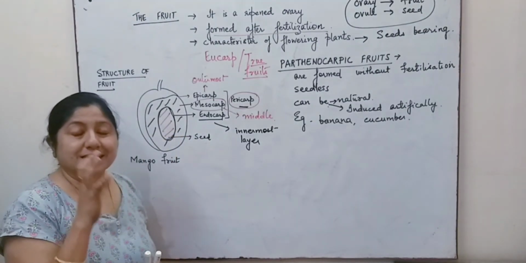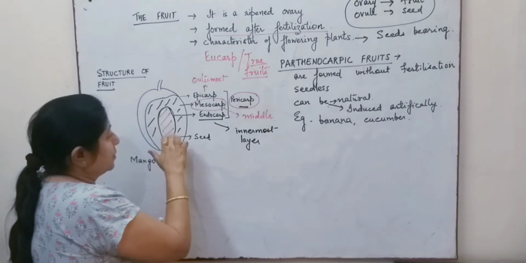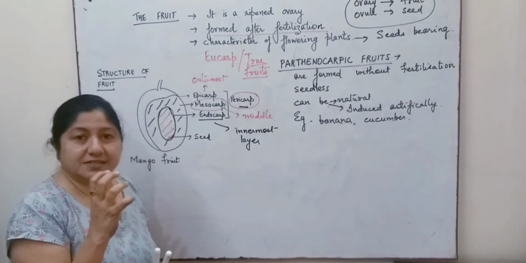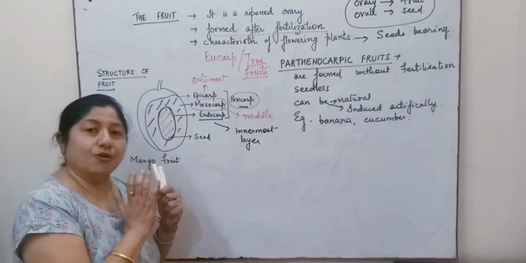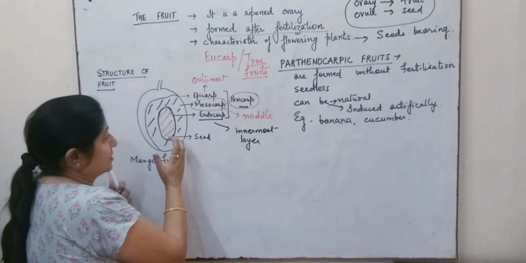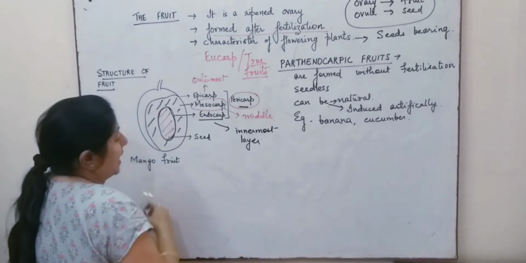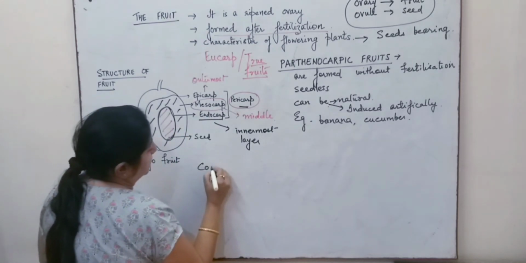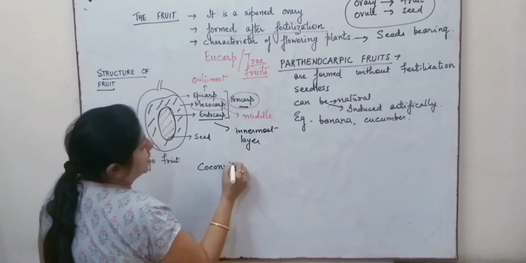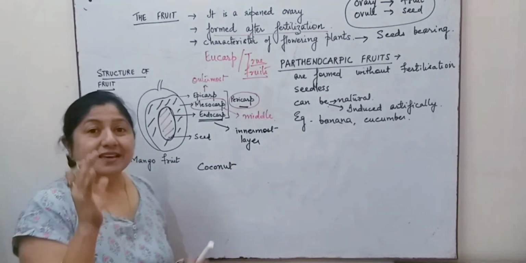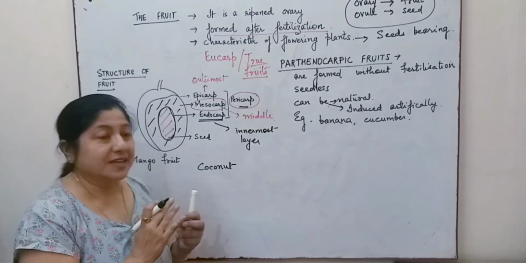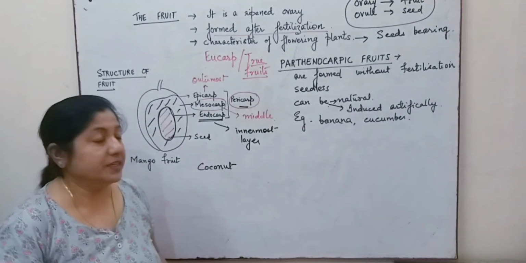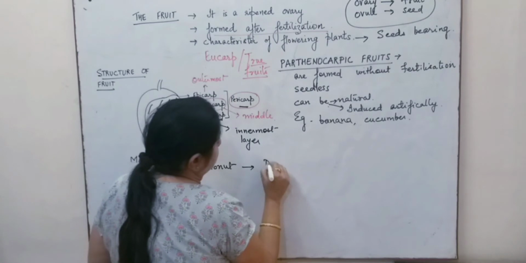Now, the endocarp inside is hard and thick, and it is protecting the seed inside. We find such a situation in mango and coconut. We find that the endocarp is thick and very hard. Such a fruit is known as a drupe.